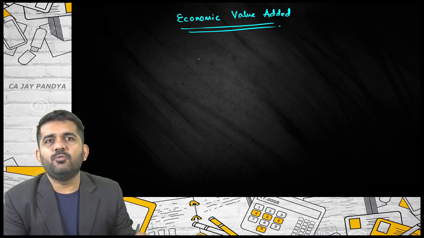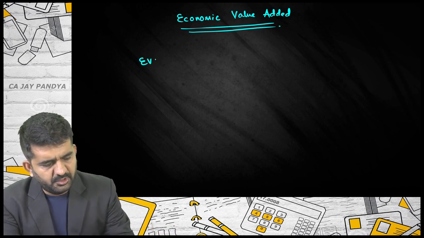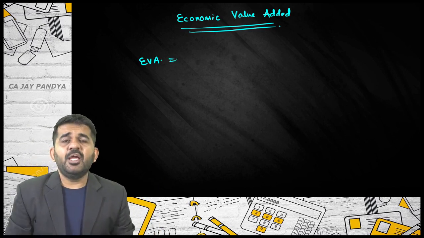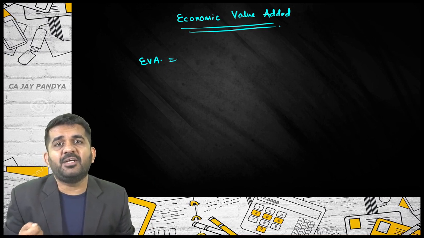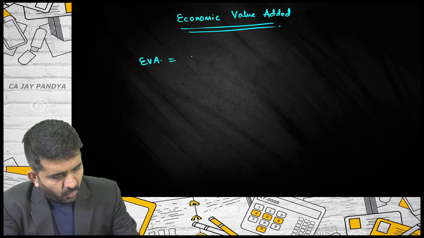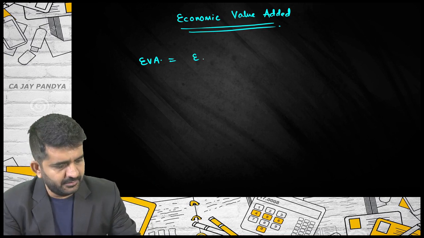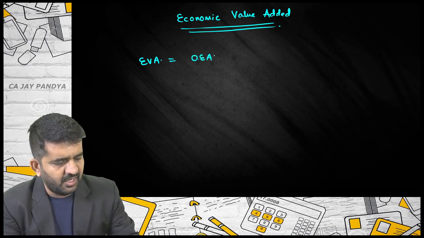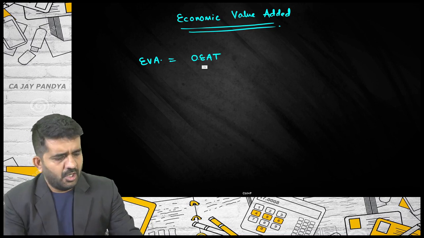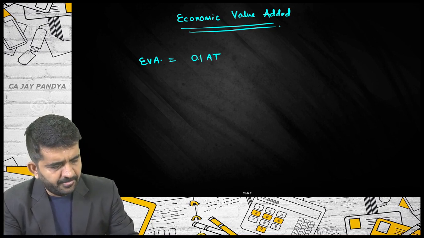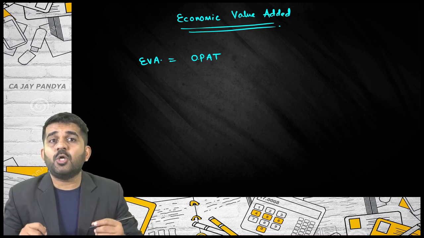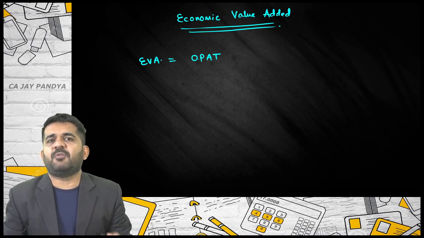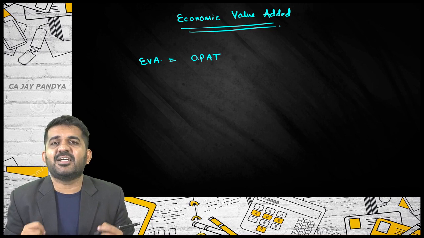Now, first let me give you the formula for EVA. Economic value added is in short termed as EVA. What it does is it finds out operating profit after tax, the operating earning after tax. Instead of earning, I am using the word profit. So this is what you are earning for your equity shareholders, your debenture holders and your preference shareholders. Because what is paid as tax is paid to the government.